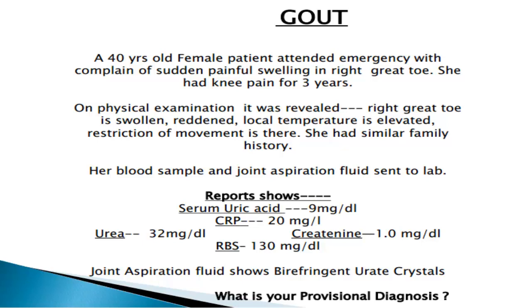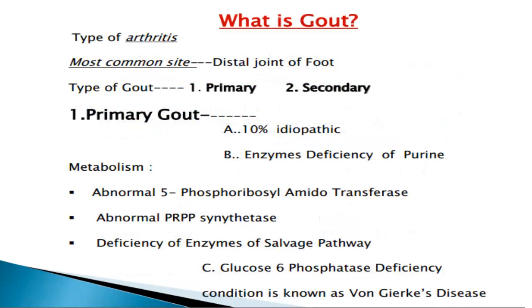Next, come to gout. What is gout? Gout is a type of arthritis. It may be primary or secondary. The most common site involved is the distal joint of the foot. And now, causes of primary gout. In 10% of cases, it is idiopathic.